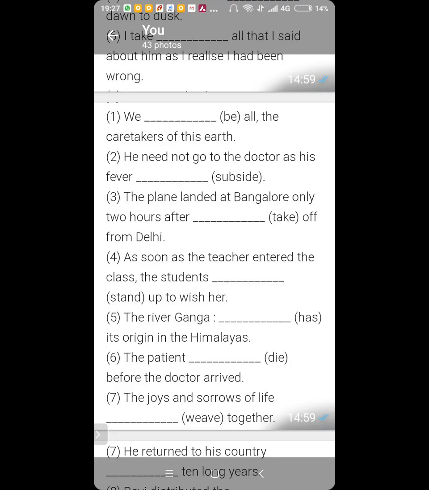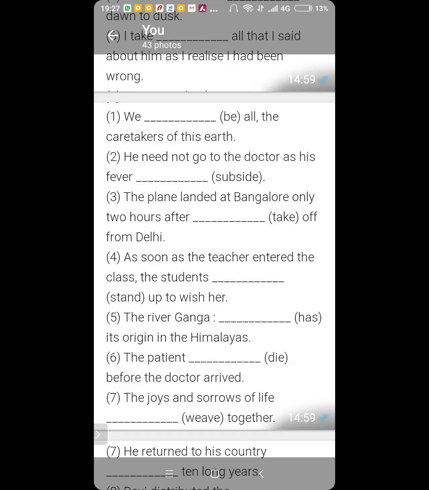Number 3. Ansh. The plane landed at Bangalore only 2 hours after taking off from Delhi. Very good. Number 4. Kartike. As soon as the teacher entered the class, the students stood up to wish her. Very good.